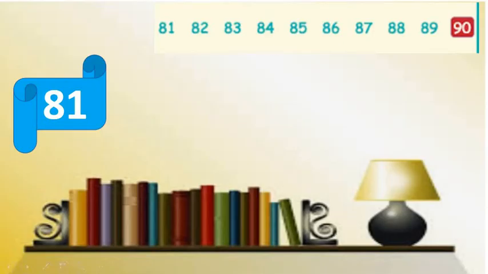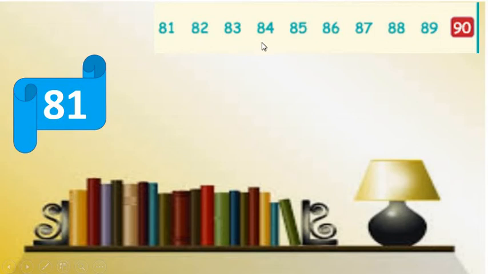Now look at the number strip. This is the number strip having numbers 81 to 90. Why? Look at the question. Our question is number 81. As I told you before, if we want to find out the after number, we have to move forward or on the right side of the given number.